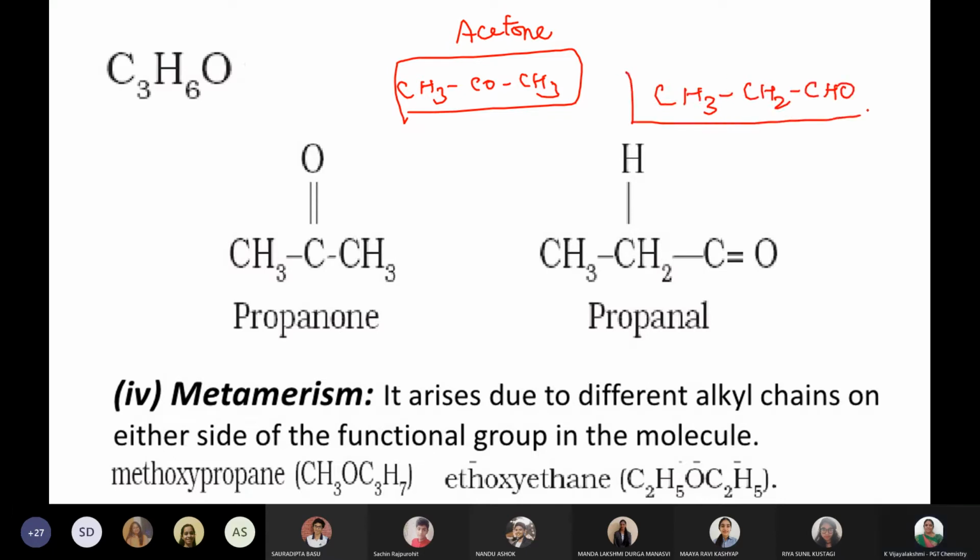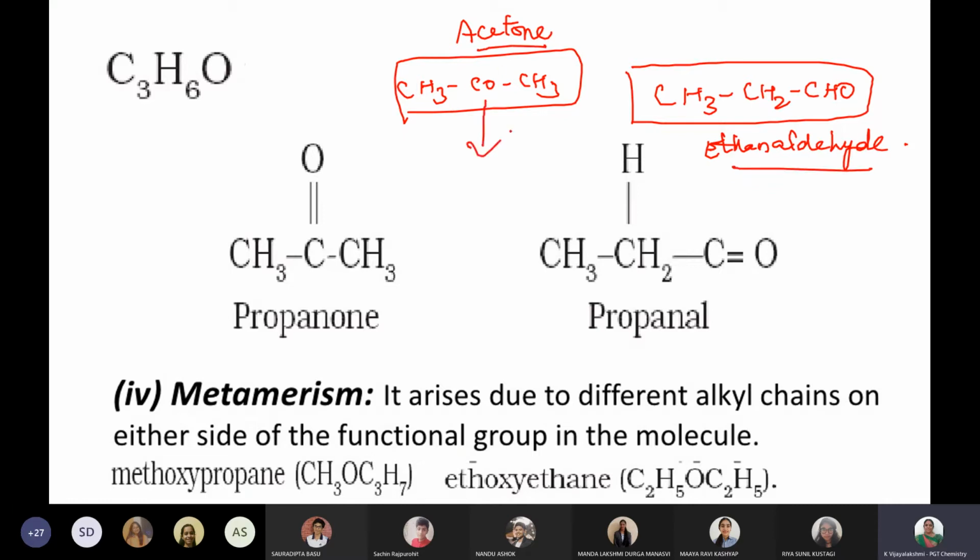This is ethanaldehyde, the aldehyde, with its common name. This is acetone, I think you know. This is a keto group, and this is an aldehyde group. Acetone, I mean the keto group and the aldehyde group, are like twins, you could say.